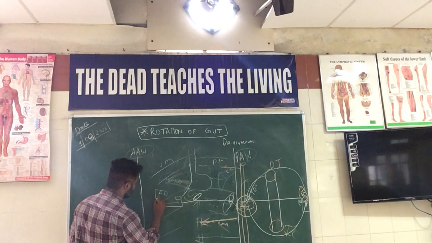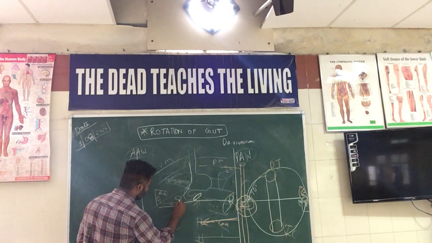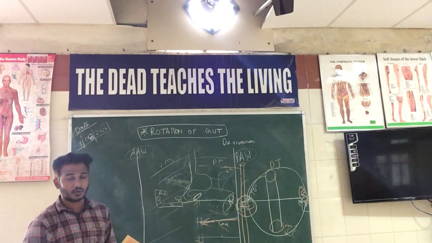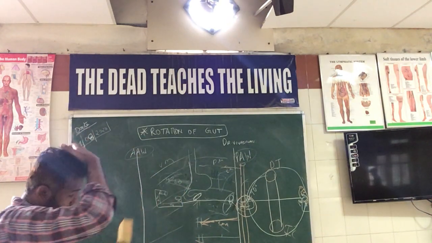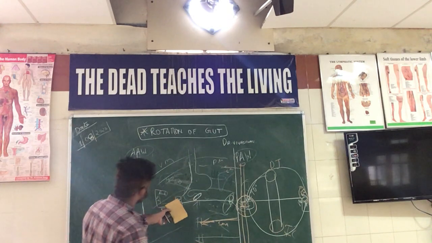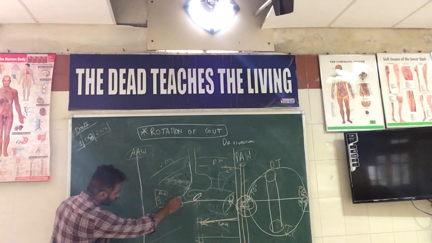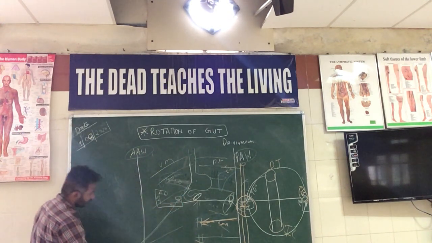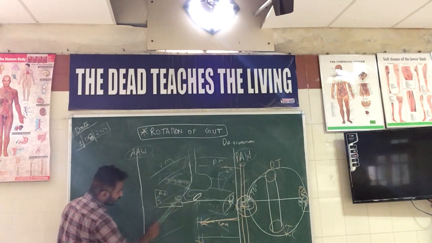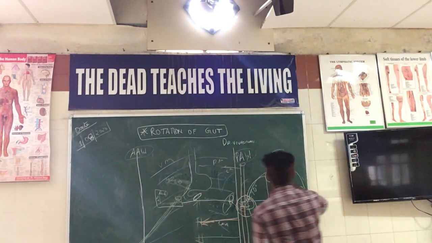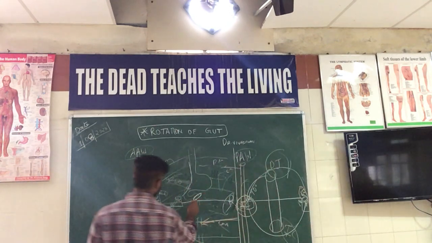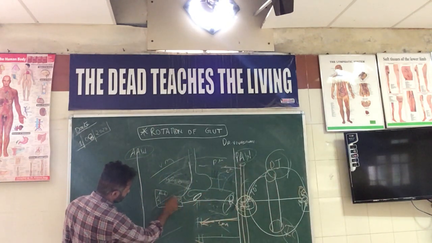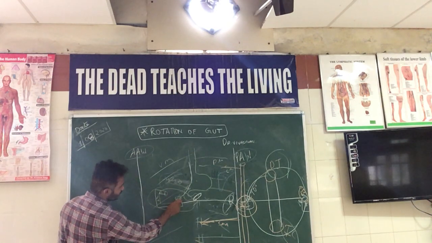First part, second part, third part, and the fourth part. So what happens exactly during the rotation of the gut? From the duodenojejunal flexure, we have something called the root of mesentery. It starts from the duodenojejunal flexure till the ileocecal junction. Right from this duodenojejunal flexure, this is the duodenum, this is the duodenojejunal flexure.